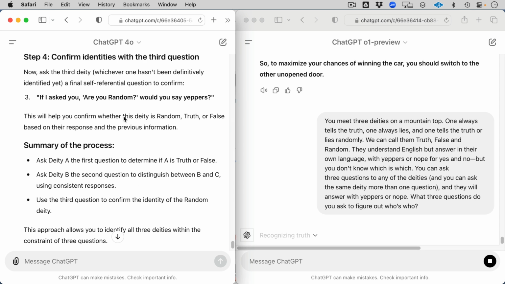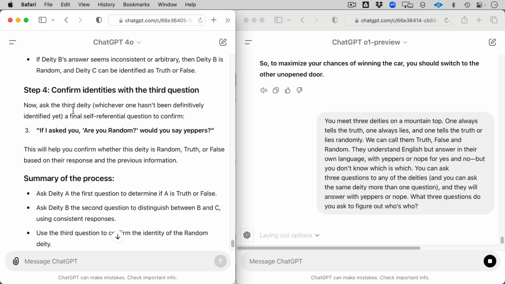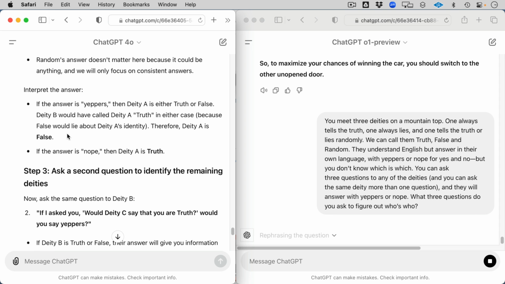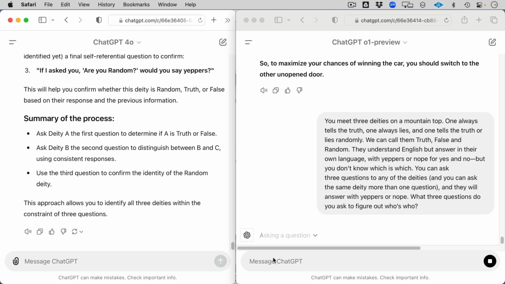But first off, oh wait, here we go. Now you ask the third deity. No, that's not correct. It would be the one in the middle, so it would be B. Okay, let's see if we get a little bit better one. It's really taking its time now. Of course, it is the hardest logic question ever, at least that was determined at some point. So let's see what we get here.